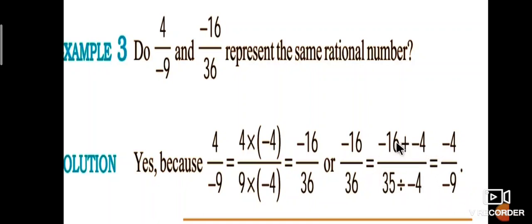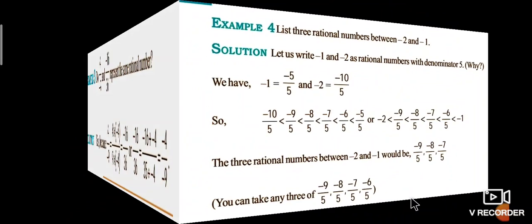Therefore these two are equivalent fractions of the rational number.